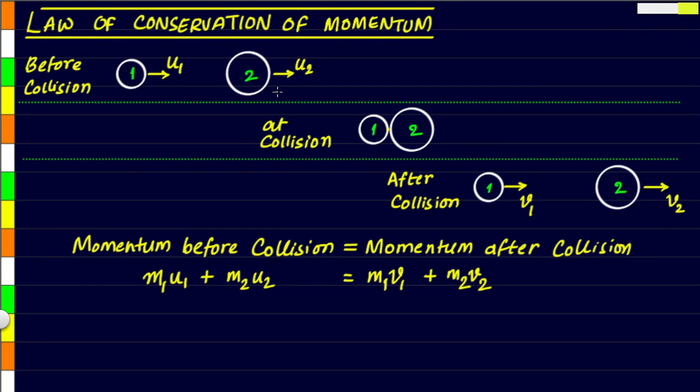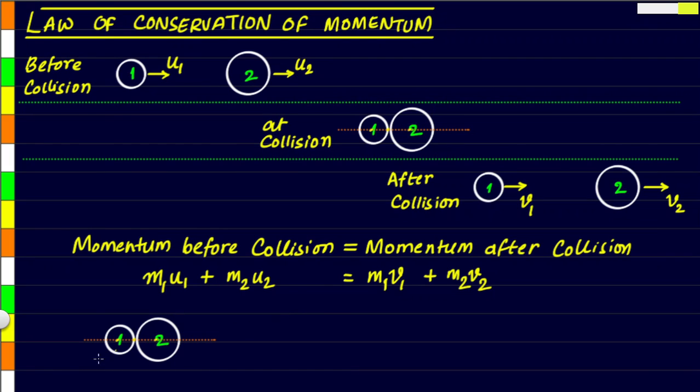In this particular derivation, I have taken the direct collision, which means the line joining the centers of mass of the two objects, which is here, is also the direction in which both the velocities are located, not only before collision but also after collision.